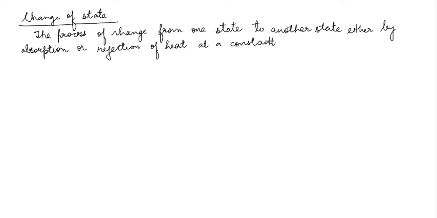I will explain what is the significance of writing at a constant temperature. Is called